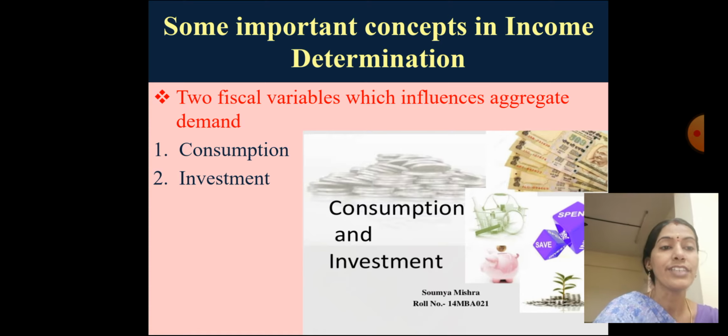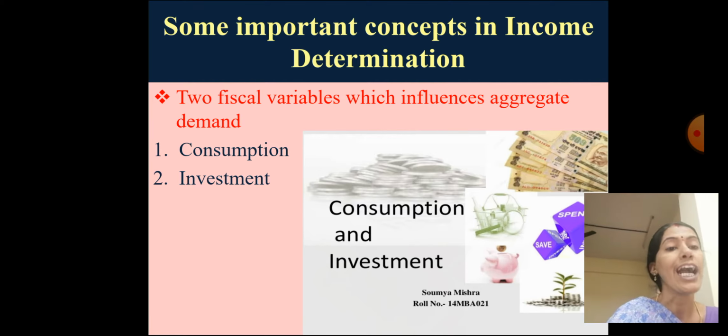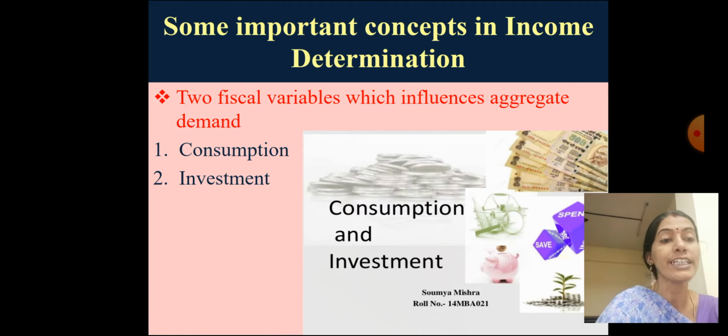As I said, in this chapter we are discussing determination of income and employment. So the final value of final goods and services depends on the aggregate demand of an economy. The aggregate demand is determined by two variables, which are consumption and investment. Consumption is the consumer point of view, the demand concept, and investment is the producer point of view, the supply concept. If there is demand and supply actively, then only the national income can be increased. The income is determined by these two main factors, consumption and investment.